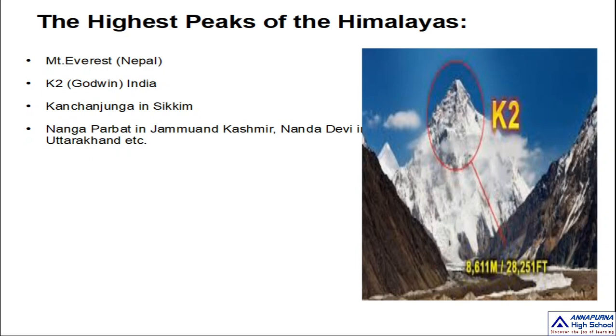So my dear children, we are discussing the physical features of India. Under these, we have just learnt about the three parallel ranges of the Himalayas. The first one, which you learnt in the last video, is Himadri, the Greater Himalayas. The second is the Lesser Himalayas, also called Himachal. The third is Shiwaliks, the outer Himalayas. And the important highest peaks and important passes you have learnt in this video, my dear children.